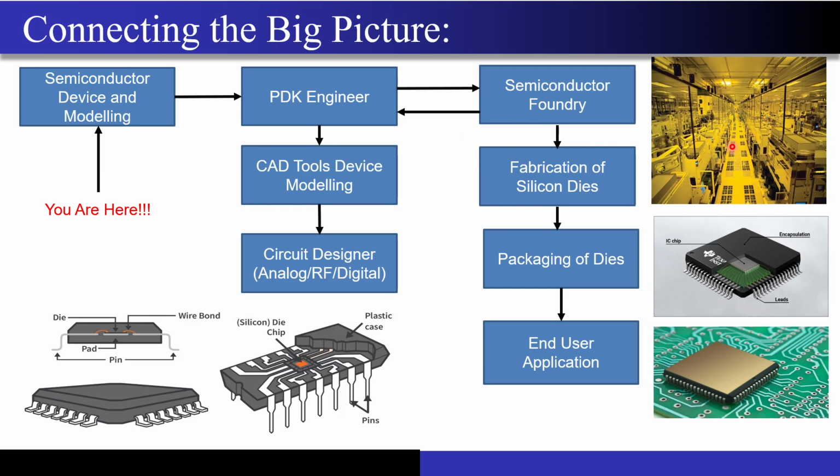So now let's move on to the next slide, and let me give you a very big picture, right? On the right, what you are seeing over here is the semiconductor foundry. Now what is the job of the semiconductor foundry? Whatever circuits we are designing and whatever functionality we want, the job of the foundry is to fabricate that functionality on top of the silicon die.